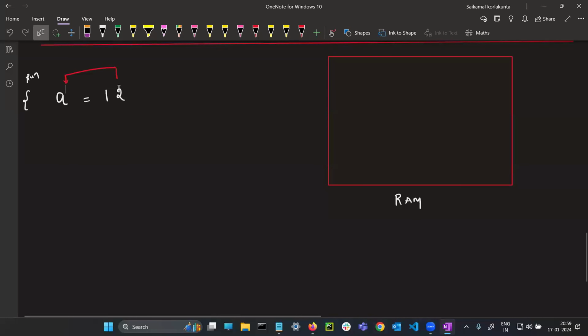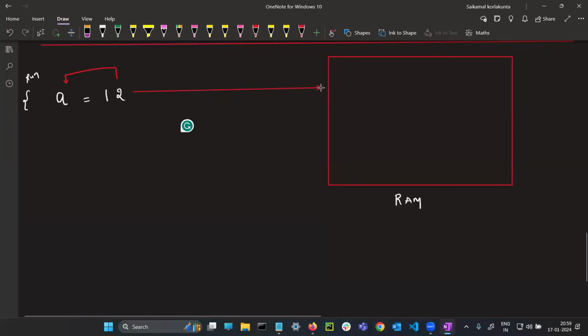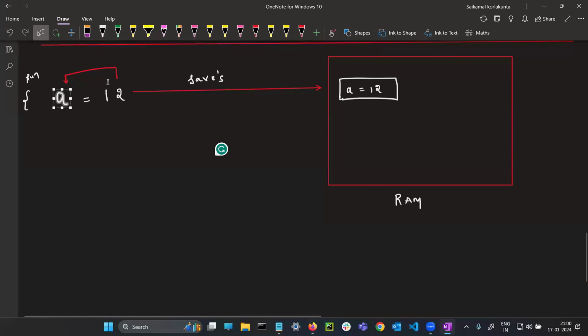Now, the integer is given to the variable, fine. My question is, will it save in the memory or not? That is the biggest question. Of course, it saves in the memory. On top of RAM, A equal to 12 will be saved temporarily. So the variable, the data type, and the equal to take the right side operation, give it to the left side variable, and this entire content will be saved in the memory.